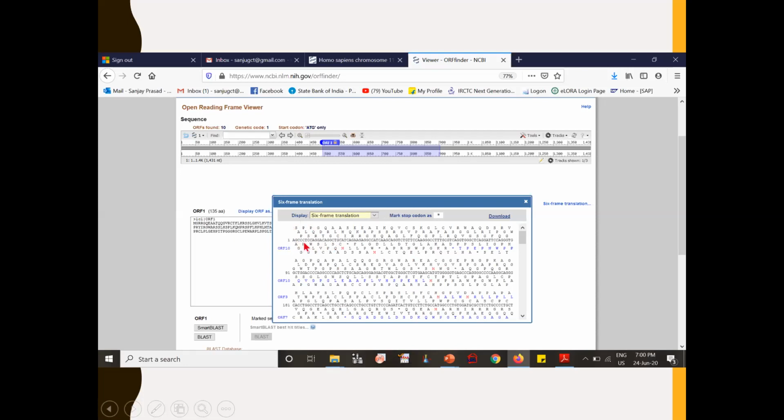As I told you, if you read from the first base of the sequence, that will give you the first reading frame; the second base of the sequence, the second reading frame; the third base of the sequence, the third reading frame. Likewise for one strand, 3 reading frames, and for the other strand, another 3 reading frames. Likewise 6 translational reading frames, in which you would be looking for the identification of long ORFs, that will in turn help us in identifying the genes from the genome sequences.